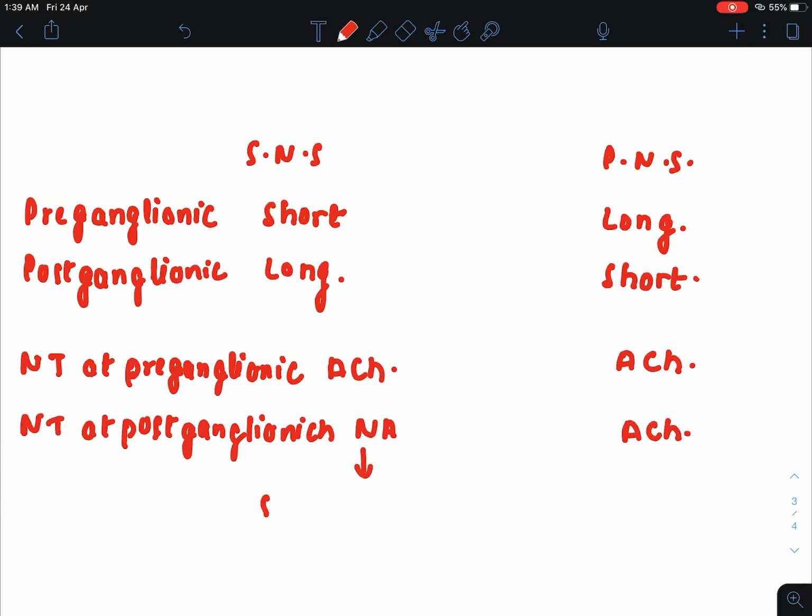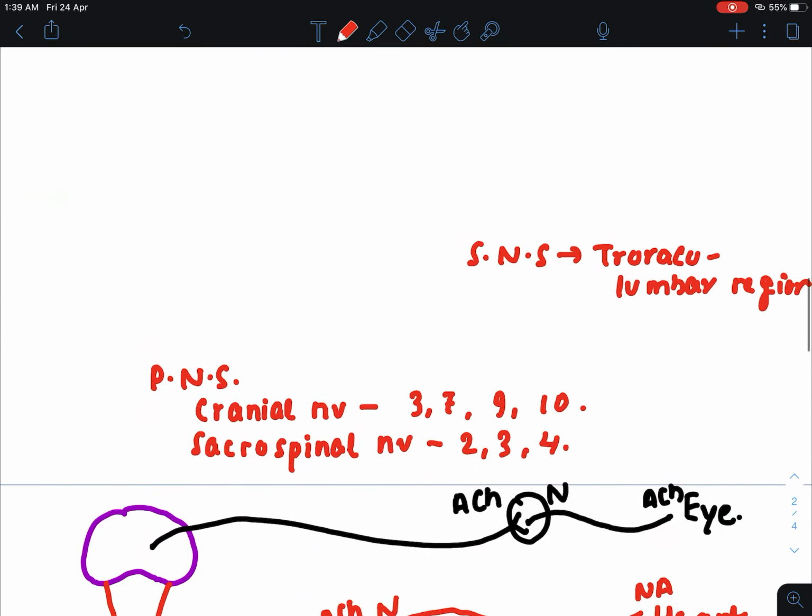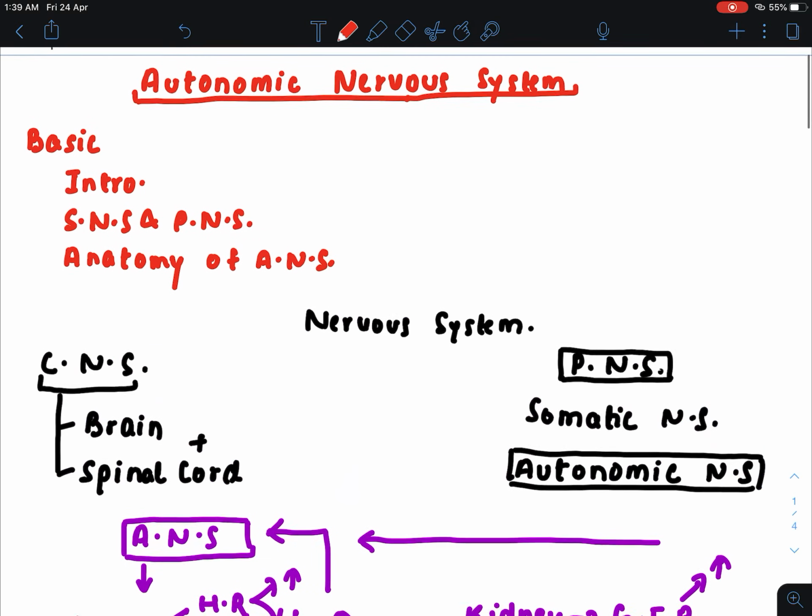Here the exception is the sweat gland. The sweat gland is the exception where the neurotransmitter is acetylcholine. So this was the basics of the autonomic nervous system.